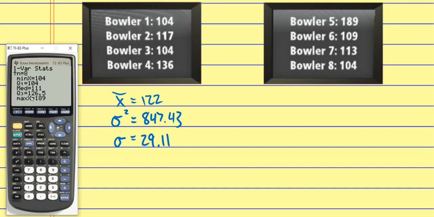So again, you go to stat, edit, put your list in, then stat, calculate, one variable statistics, and it will give you all of these values, okay? For our purposes, the sample standard deviation is this first one, the S. Sigma is for population, okay?